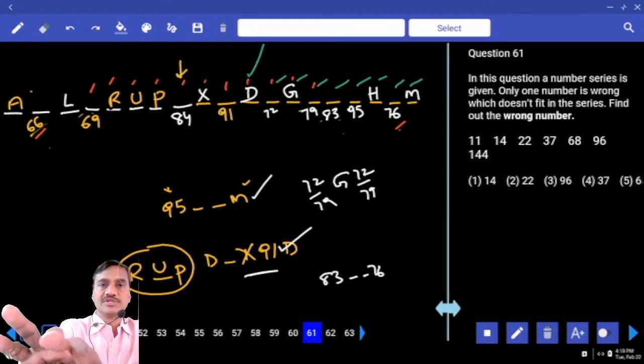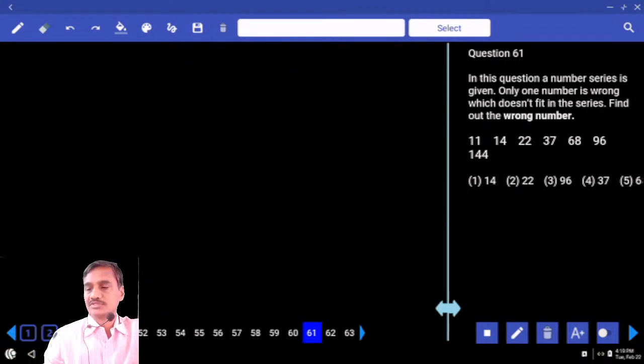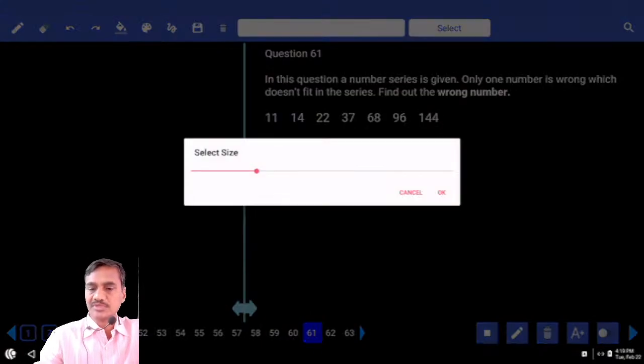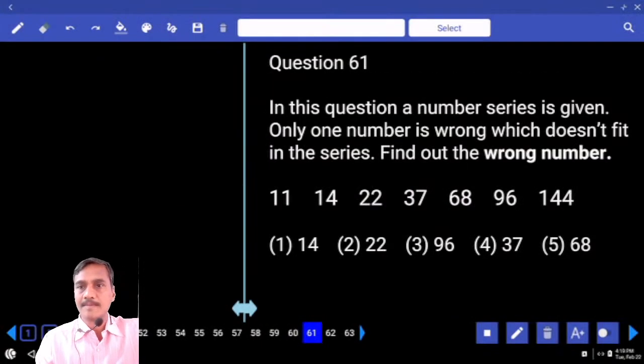Yes, number series, long number series. Now we have started this long number series from the last 3 days it seems. అవునా కదండి? Then 11, 14, 22. 11, 14, 22 and so on. Then tell me what is your answer in this case? 11. Now it comes under which category?